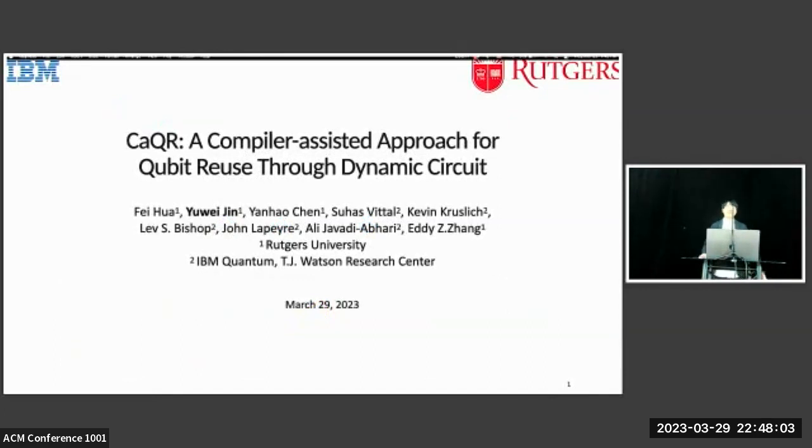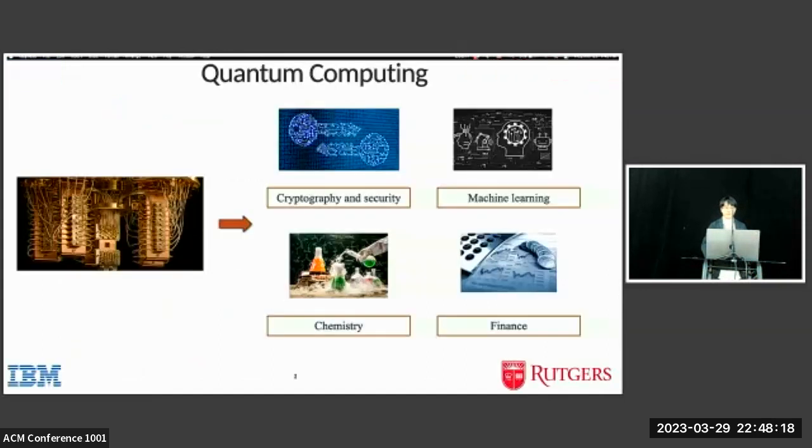Hi, everyone. This is Yuwei. I'm a PhD student from Rutgers University. And I will present our work, CaQR, a compiler-assisted approach for qubit reuse through dynamic circuit. And this work is done in collaboration with colleagues from IBM and Rutgers.